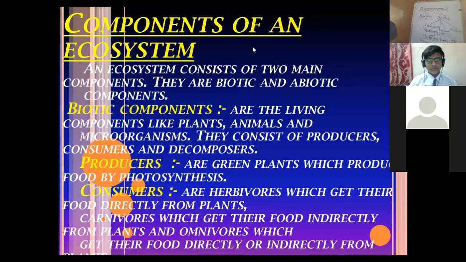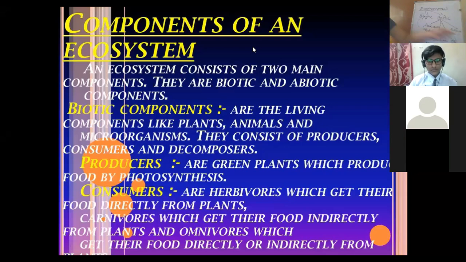So scavengers are also consumers, but they don't consume the consumer directly. They take up the rotten one. Scavengers depend on dead and decaying organisms for their food.